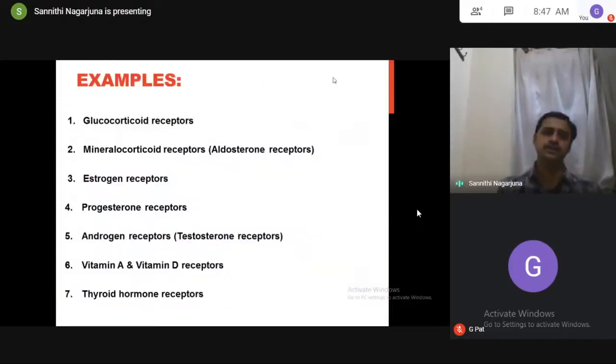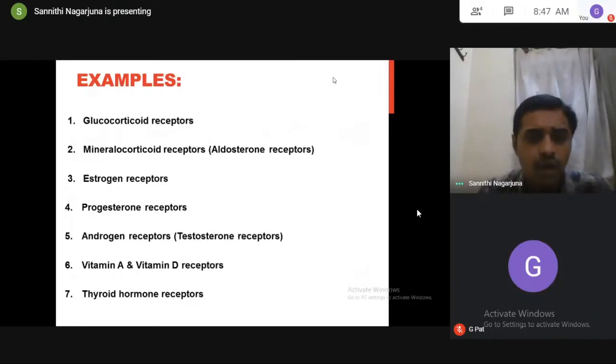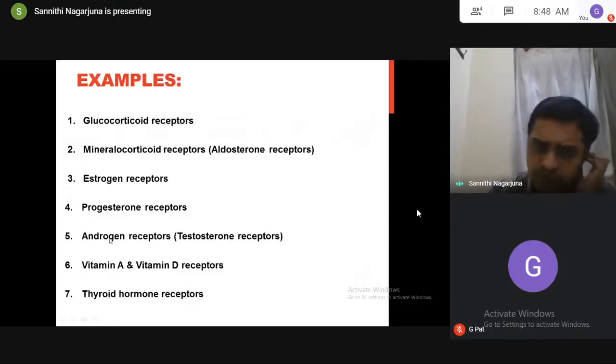What are the examples of these nuclear receptors? I told you in the beginning itself, all the steroidal drugs and steroidal hormones in our body produce their actions through nuclear receptors. Those are the glucocorticoid receptors, mineralocorticoid receptors, estrogen receptors, progesterone receptors, androgen receptors, vitamin A and vitamin D receptors, thyroid hormone receptors. I think these are all the steroidal drugs, I mean the steroidal hormones in our body.